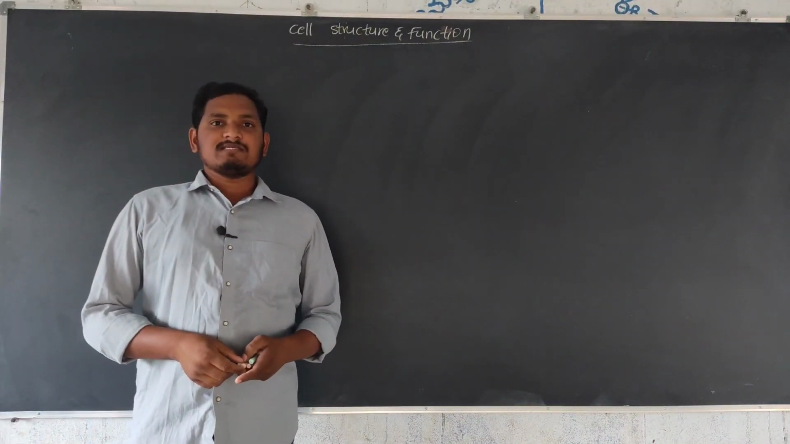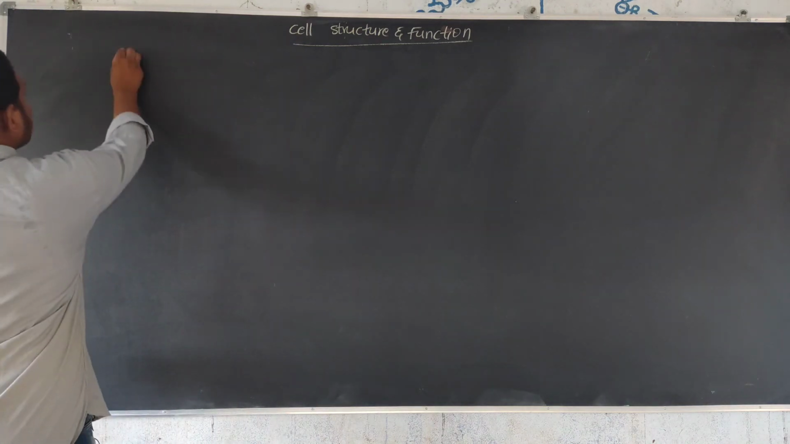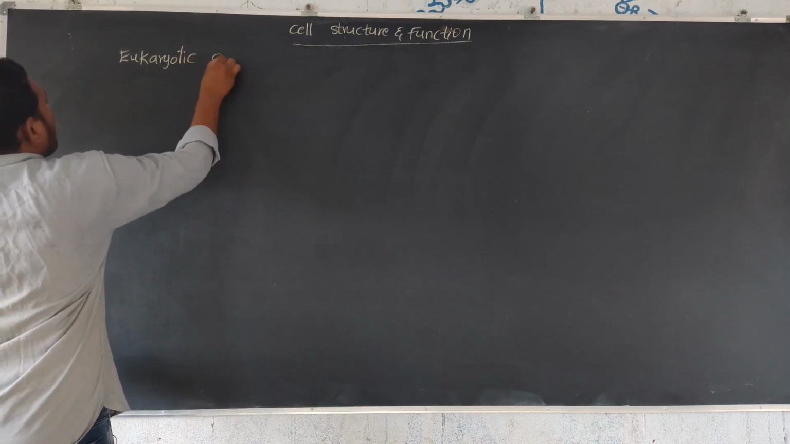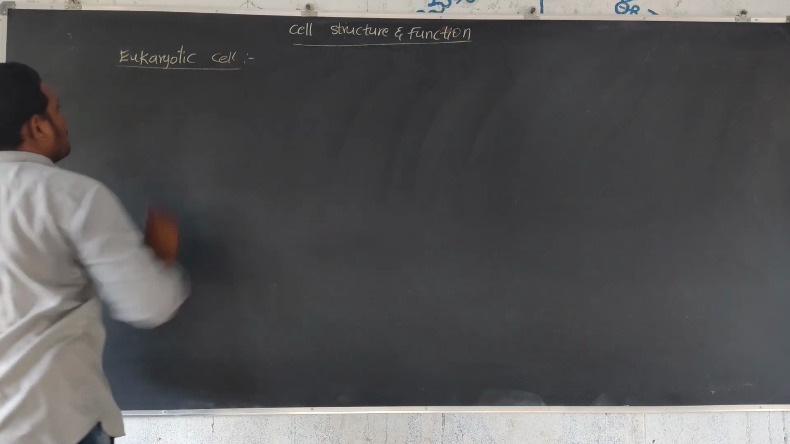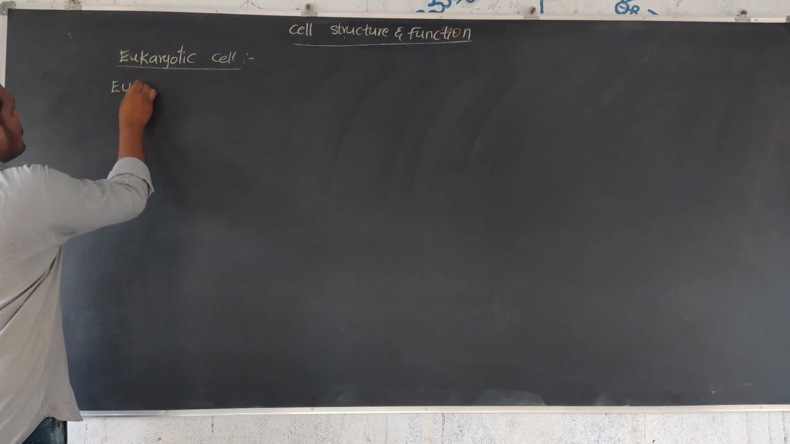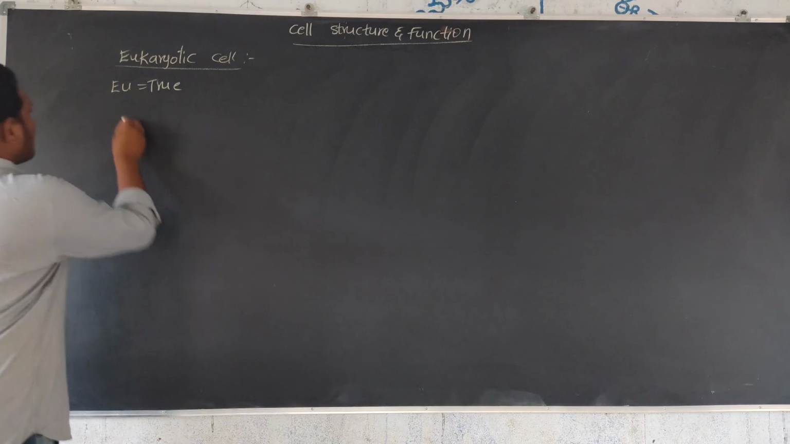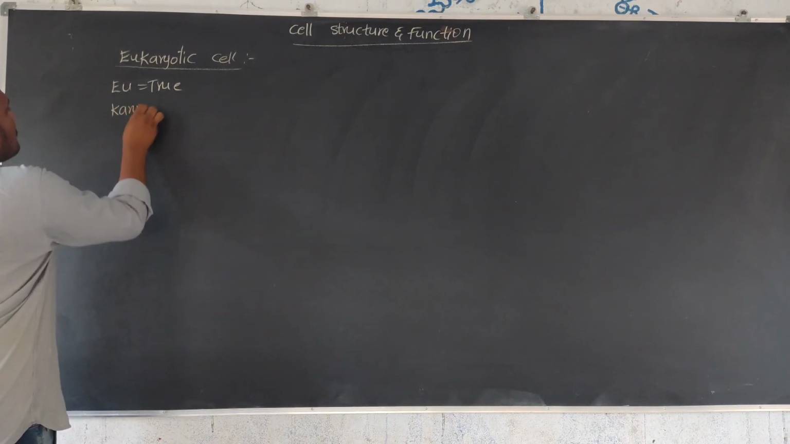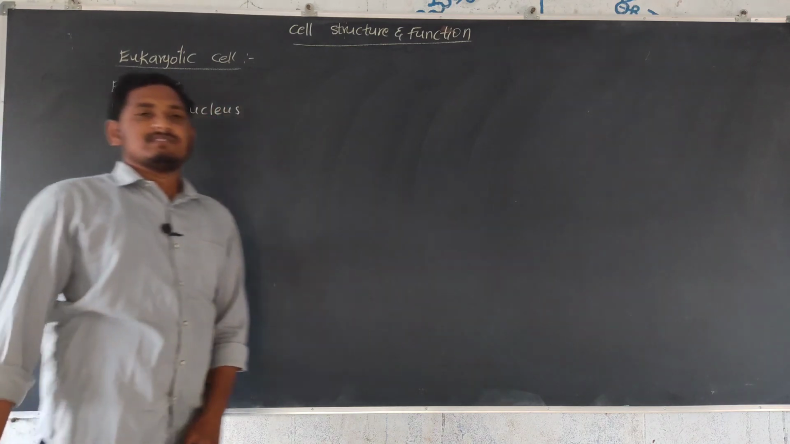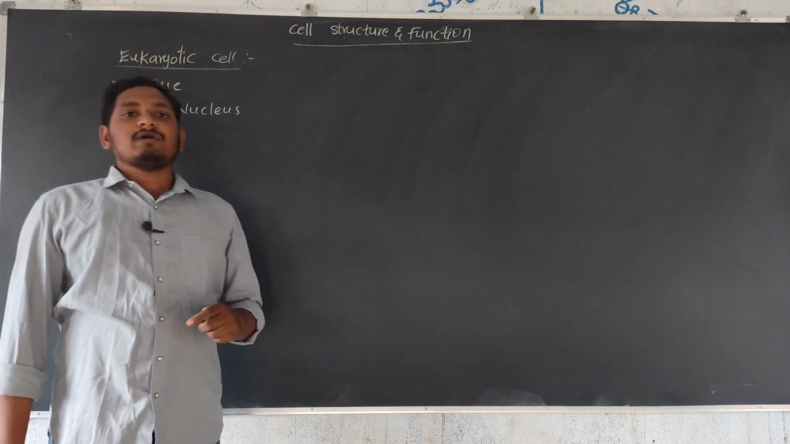In our previous class we already discussed the prokaryotic cell. Now we will take the eukaryotic cell. The name tells us: eu means true, and karyon means nucleus. A true nucleus is present in this type of cell or organism, and the cell organelles also have membrane-bounded structures.